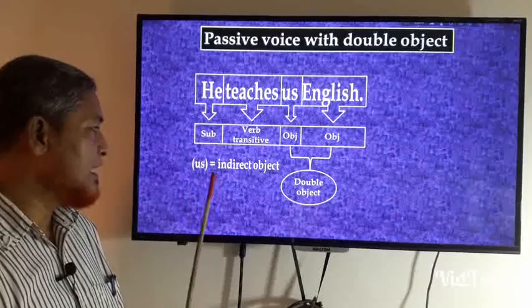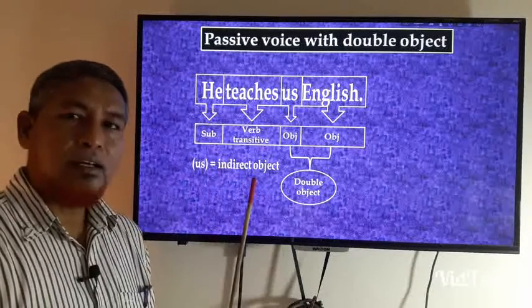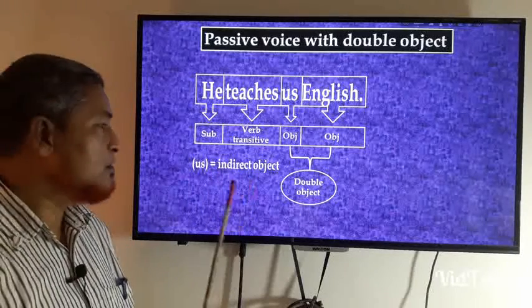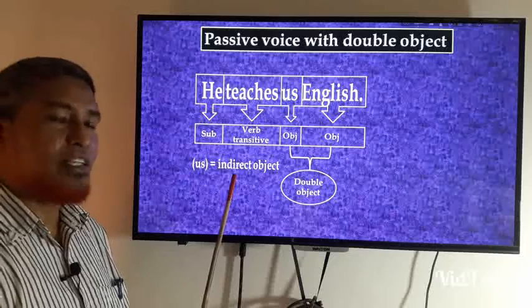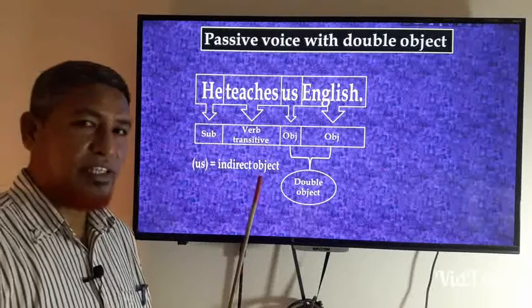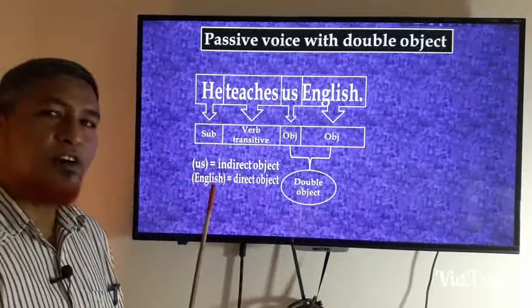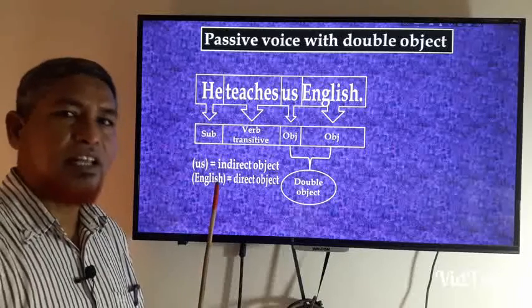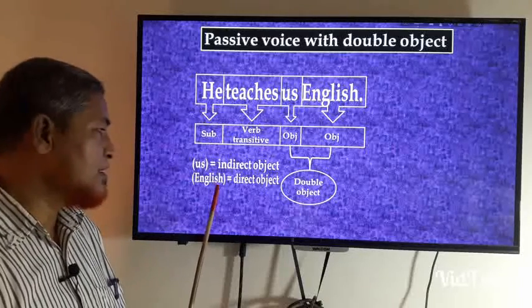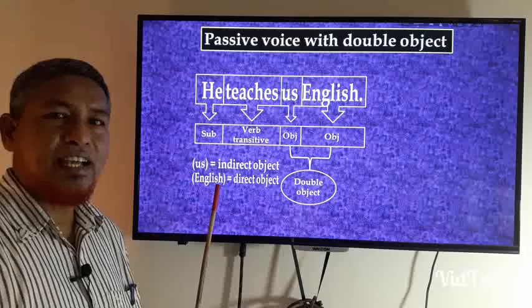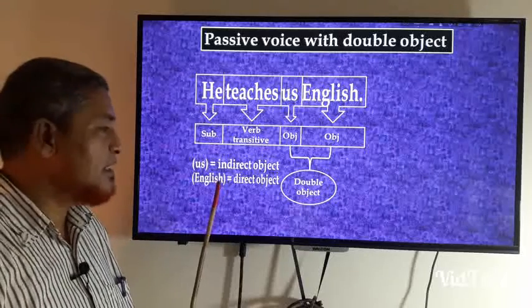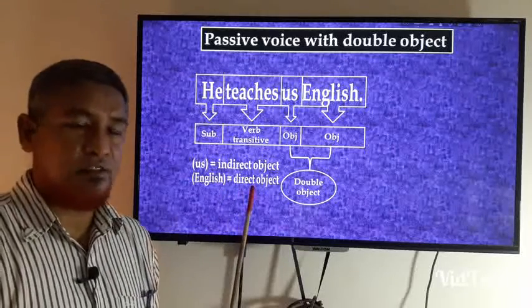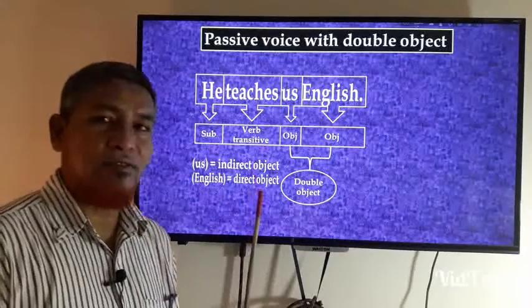First of all is a personal pronoun, which is called indirect object, and there is another object which is not a personal pronoun, which is a noun or any kinds of names or any things. Which is called direct object. Okay, there are two kinds of objects here.